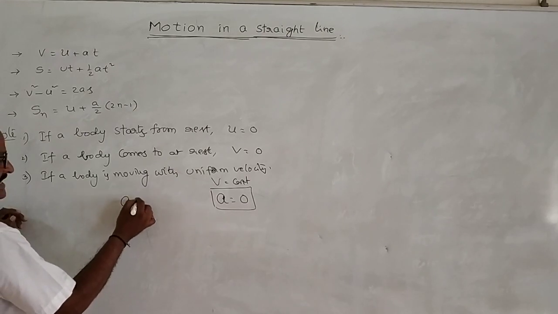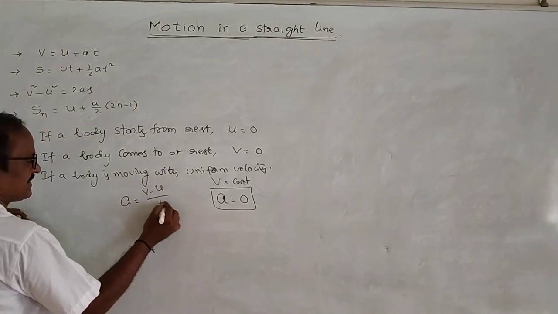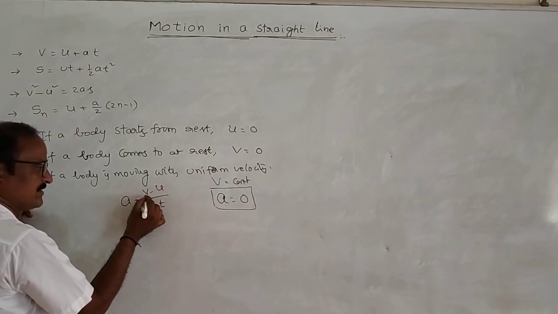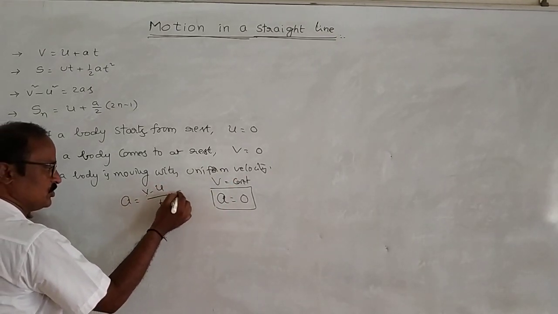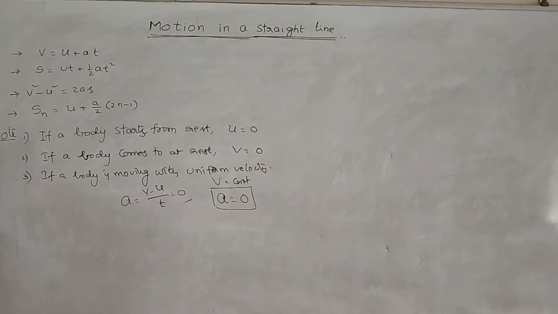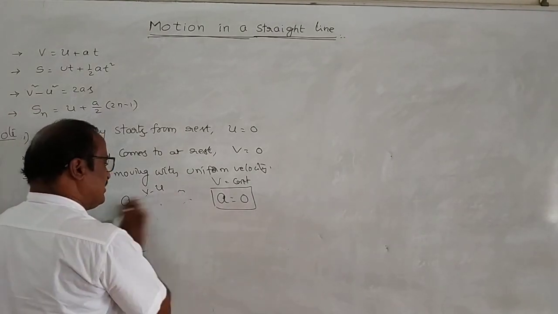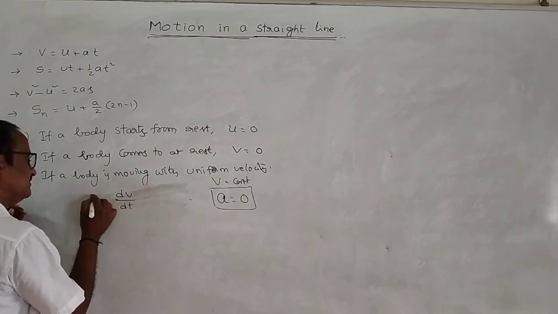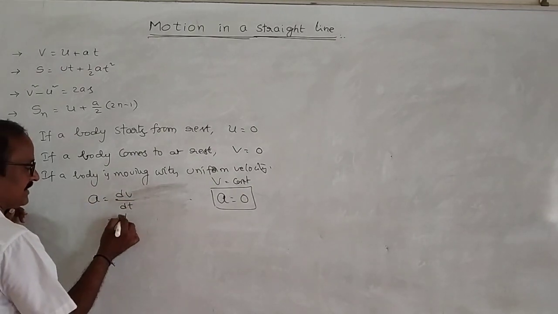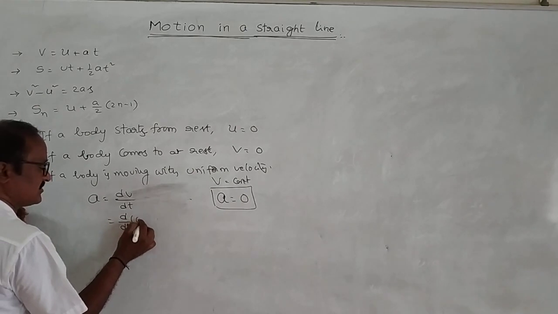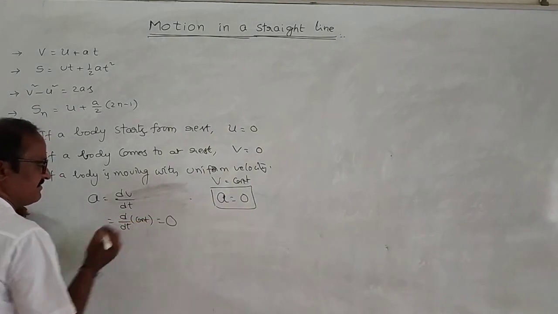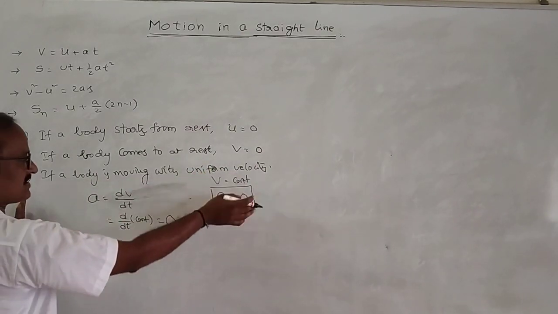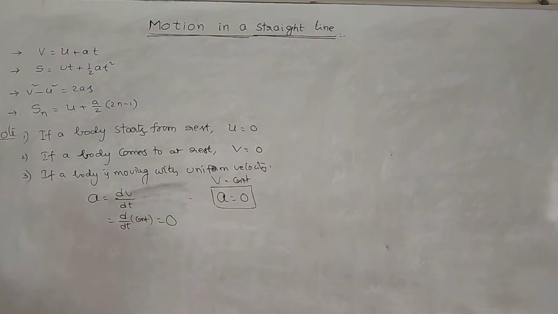Because acceleration A is equal to v minus u by t. The body is moving with uniform velocity, and the final velocity is equal to the initial velocity. The change in velocity is 0. That's why acceleration is equal to 0. Or, we know acceleration A is equal to dv by dt. The derivative of a constant is always equal to 0. So if a body is moving with uniform velocity, the acceleration becomes 0.